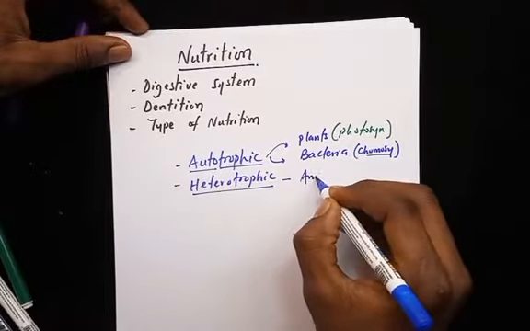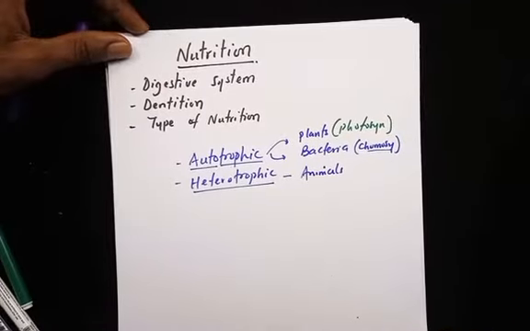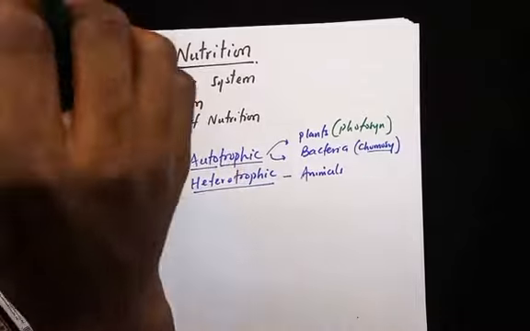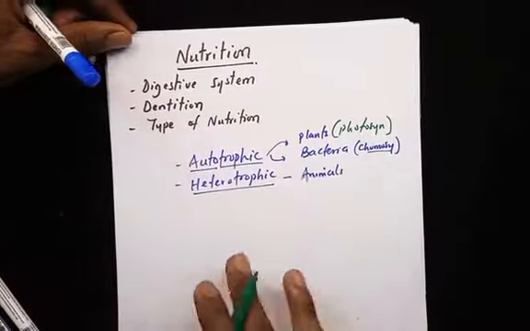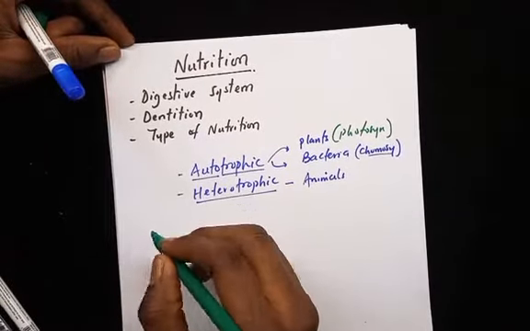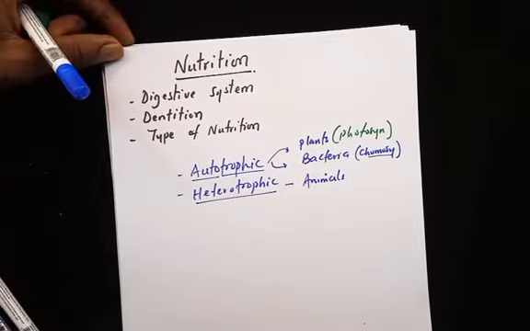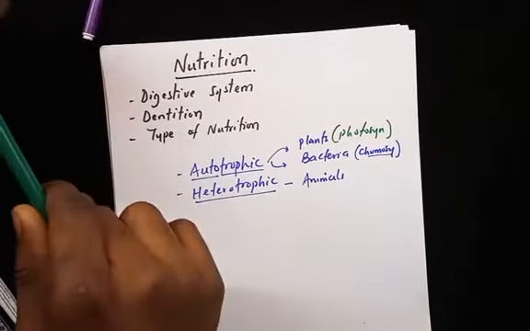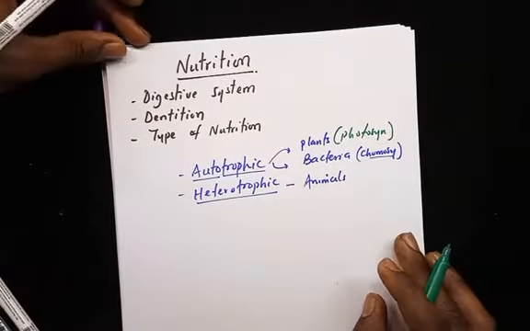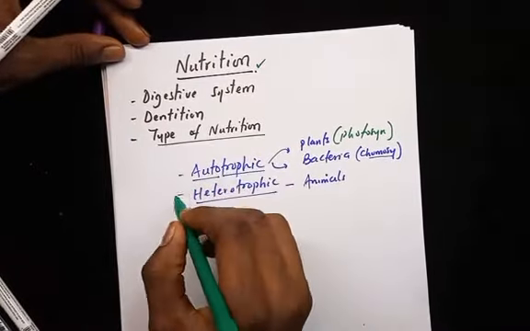Now animals like you and I that drink Pepsi are heterotrophic, and we depend on plants and other animals for our food. Now, obviously, food is a very important component of life. That's why nutrition is so important. It's such an important characteristic of living things. And nutrition is the mode by which an organism gets nutrients into the cells, and then the subsequent breakdown of those nutrients to absorbable molecules that can be used in metabolism. That is what is referred to as nutrition. And we have looked at the types of nutrition: autotrophic, heterotrophic.